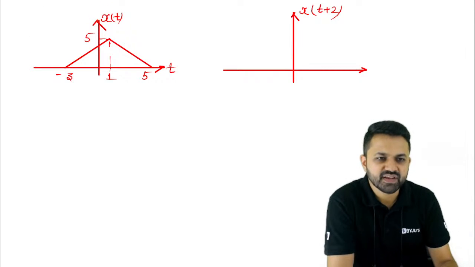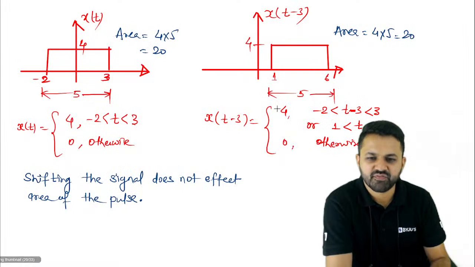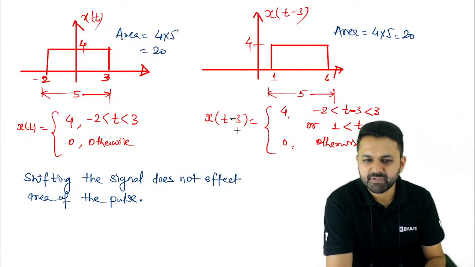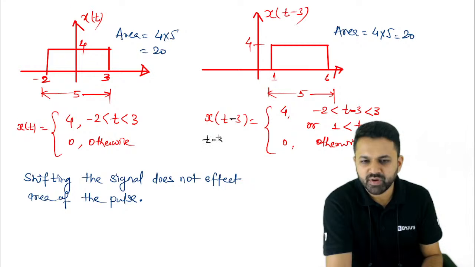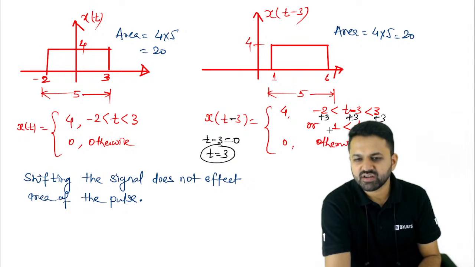Okay. So in the previous example, we have seen that if we delay the signal, that means we equate the argument to 0 and we added the 3 in all the x's. To get this, we added the 3, we added the 3, we added the 3. So we got 1, t and 6.